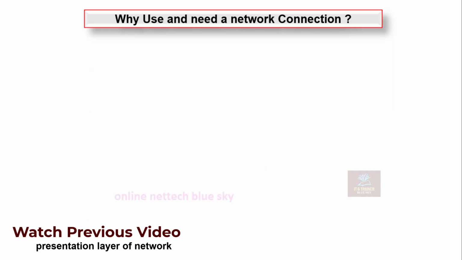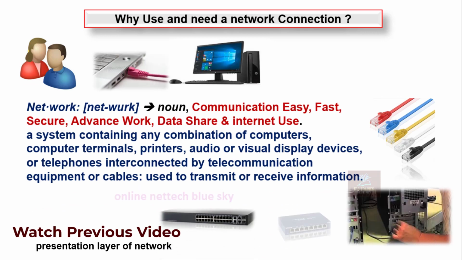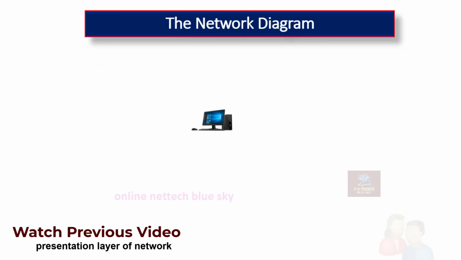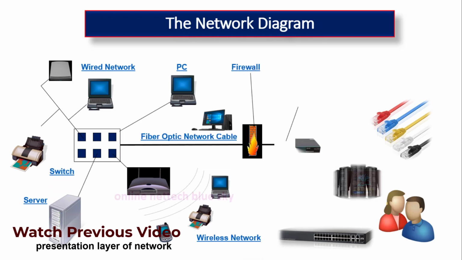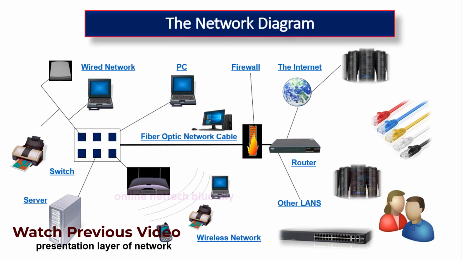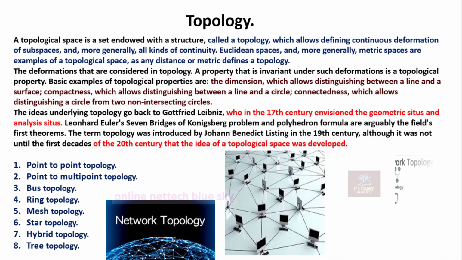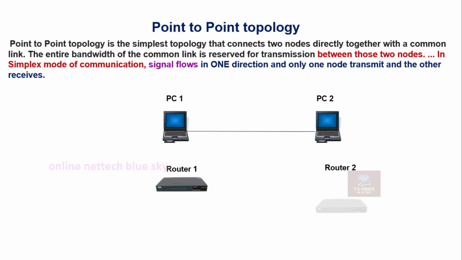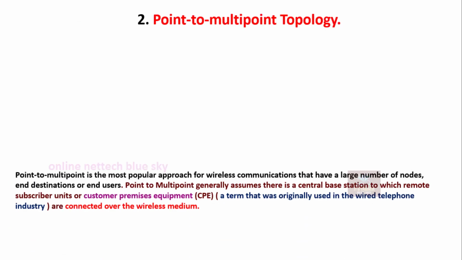Why do we use and need a network connection? This is very important for us, so understanding the previous videos is very important for you. I have already created the network diagram video, which you can find in my playlist, and I have given the link in the description. So what is a topology? A topology is a type of map of a network. How does point to point topology work, and what are the advantages and disadvantages of point to point topology?